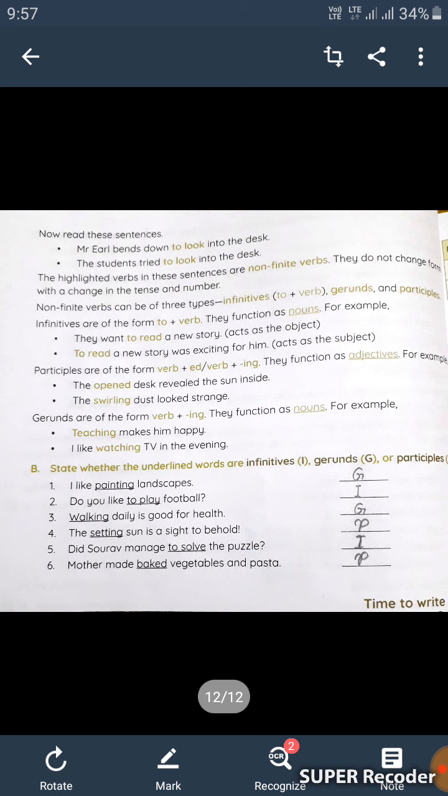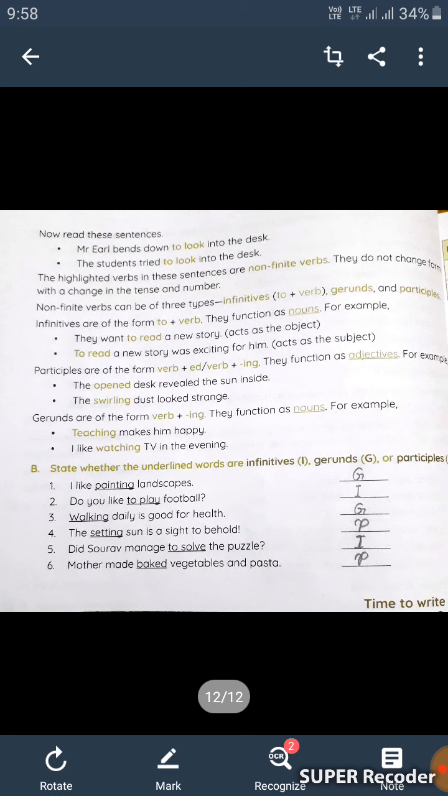Infinitives are of the form to plus verb. They function as nouns. For example, they want to read a new story. It acts as an object. To read a new story was exciting for him. It acts as the subject.